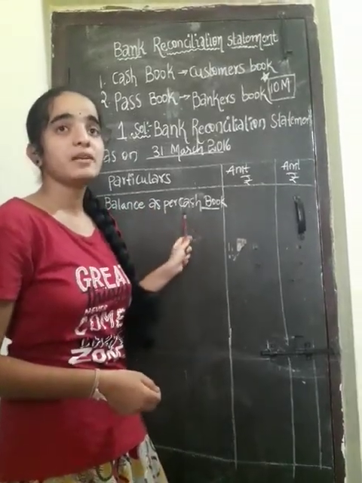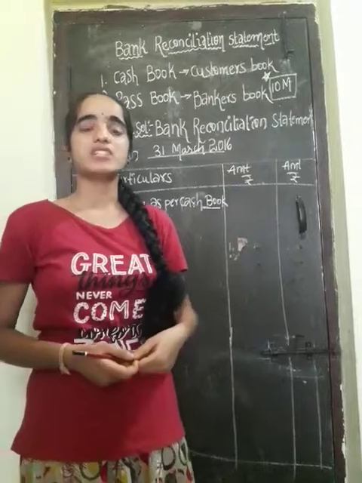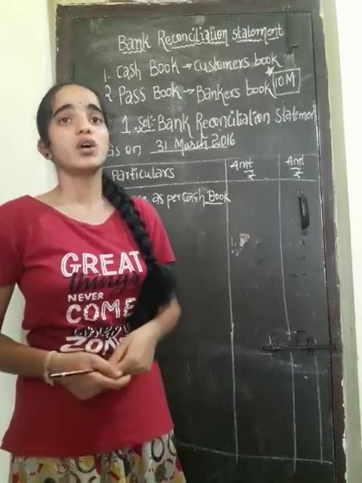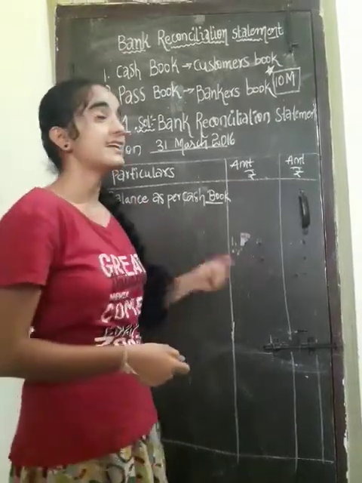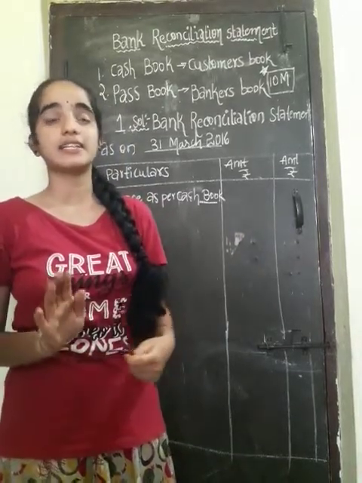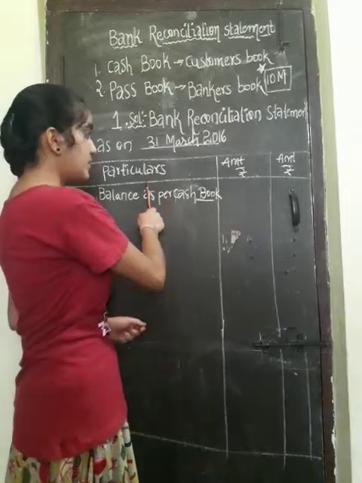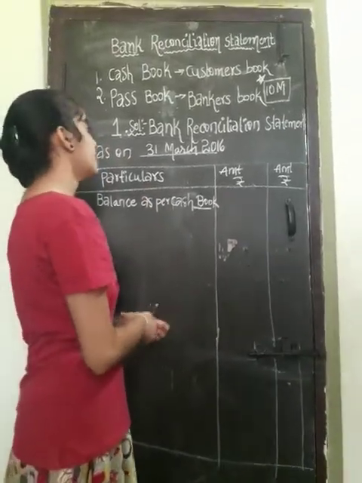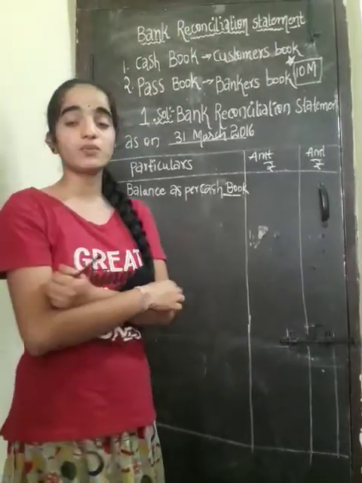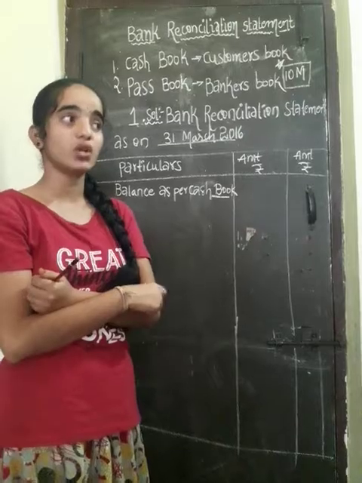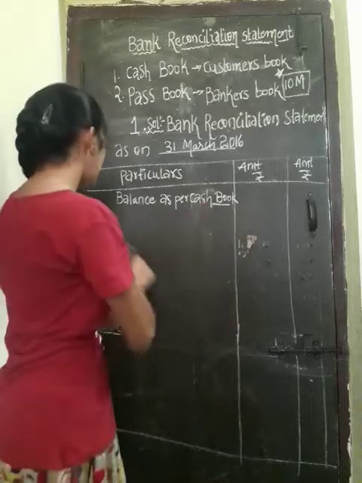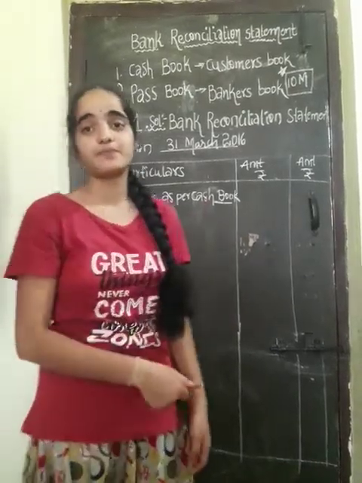Direct payment to bank, LIC premium against policy of Durga Prasad. Seventh point, bank charges not credited in the cash book. And eighth point, we have check dishonored but not credited in the cash book. Like this, the problem will be there. Now let us find the solution of the problem, as we have seen the questions. Now let us see the answers, how to prepare the solution of this cash book of Mr. Durga Prasad, and what will come in the add value and what will come in the less value.